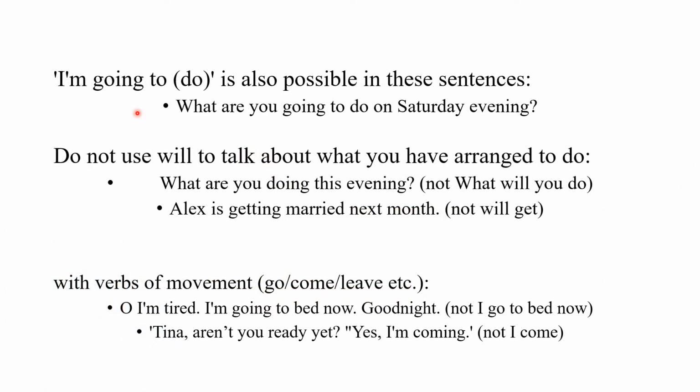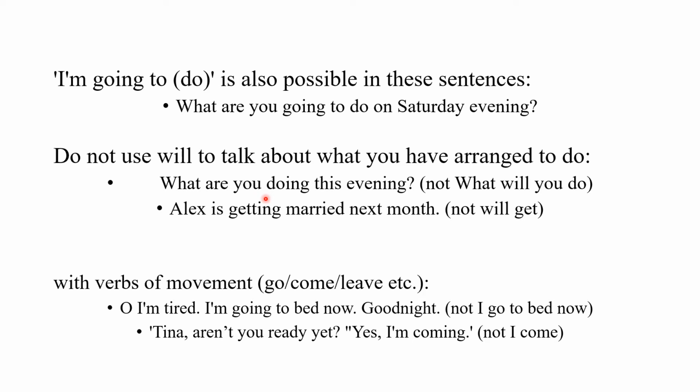Similarly, "I'm going to do" can also be used for a future situation like "What are you going to do on Saturday evening?" In examples like these, though we can use "I'm going to do," a present continuous tense is more neutral for these arrangements. Moreover, as we know that will is generally used for future, but for pre-arranged things we do not use will.